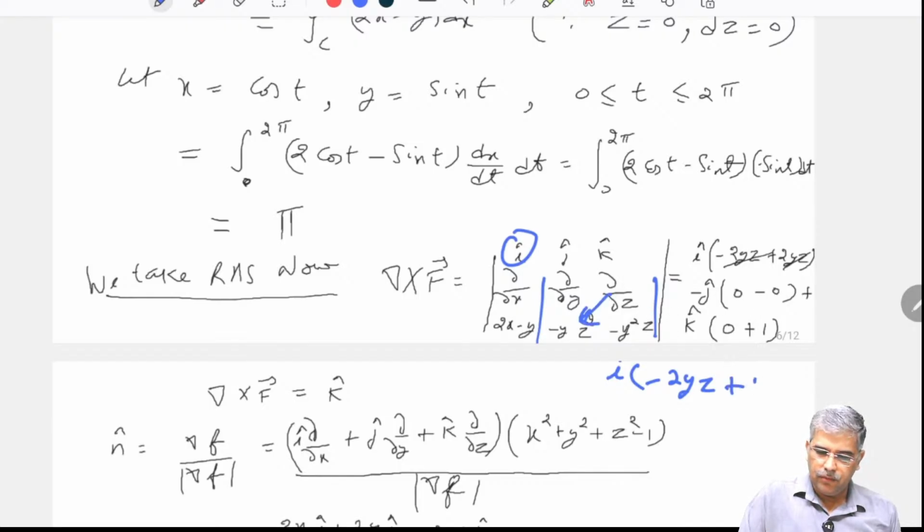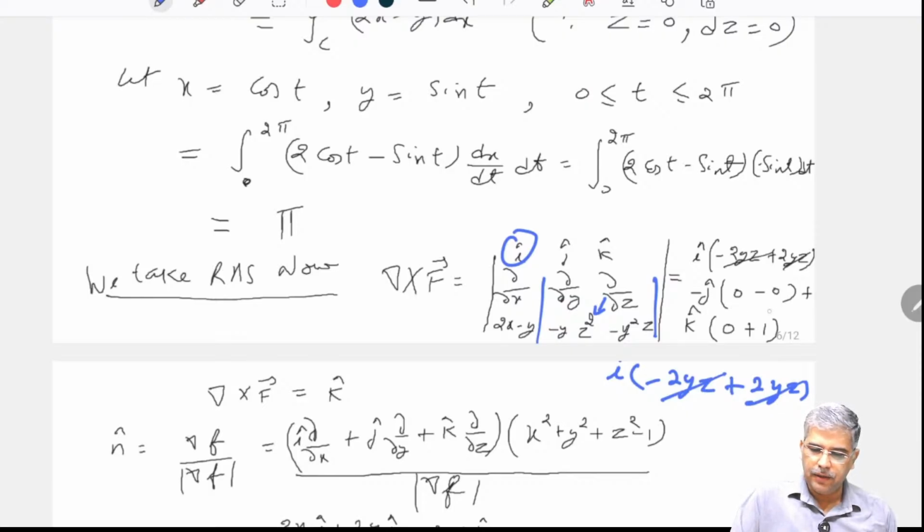So what would come, just a moment, one part is hidden here. So it is a small arrow I am putting. So it becomes plus, and z square means 2yz. So this and this gets cancelled out.